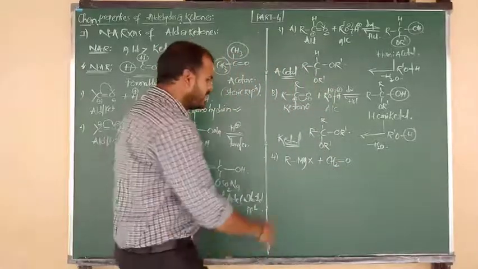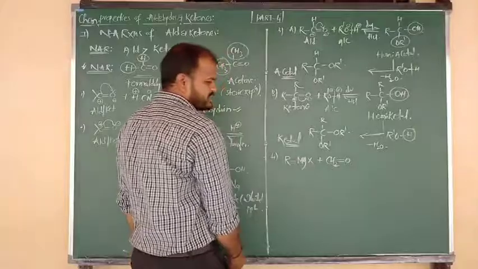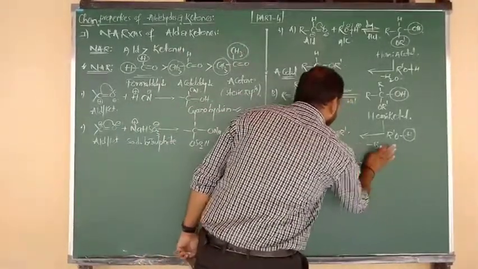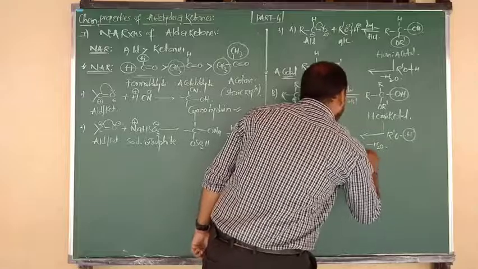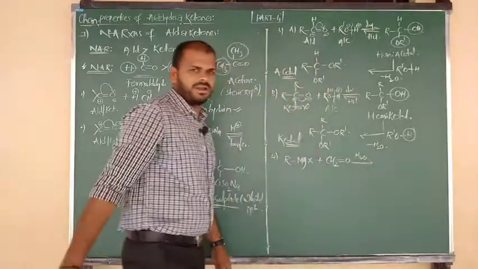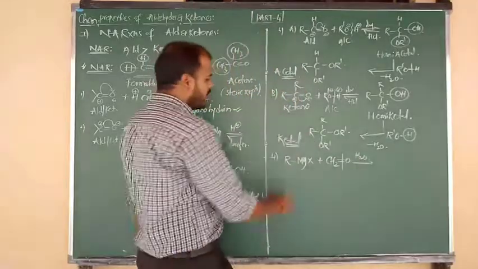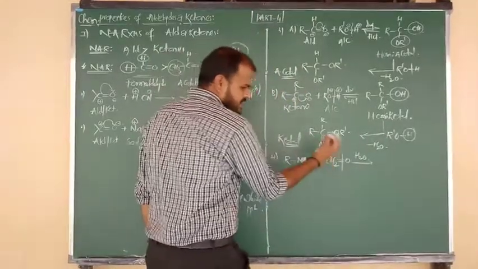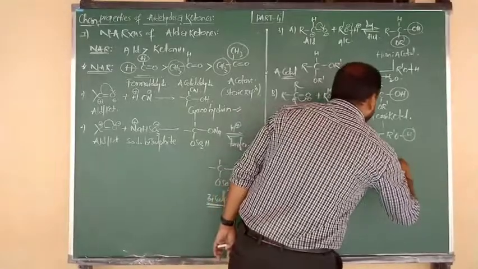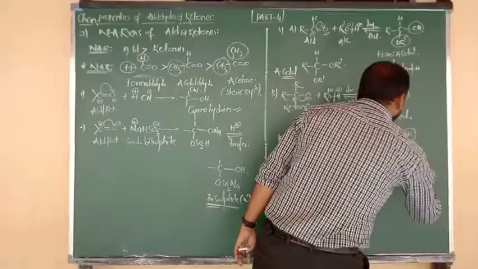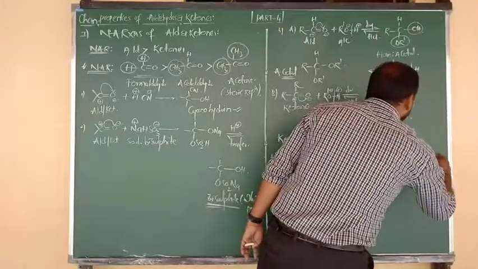No problem now, beta? Yes, the Grignard reagent RMgX, upon addition to formaldehyde in presence of THF, followed by hydrolysis in acidic medium. Bond breaking takes place between carbon and oxygen. R minus group attacks upon CH2 plus. So the product is RCH2, and from the water molecule we consider the OH group. So which alcohol are you getting, beta?